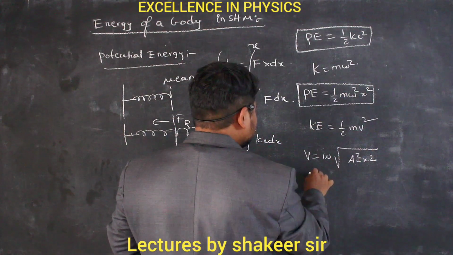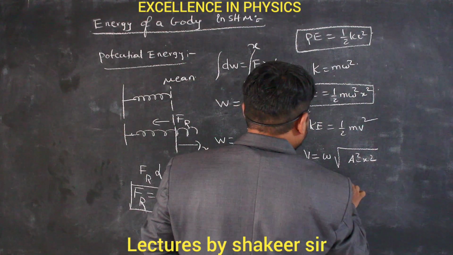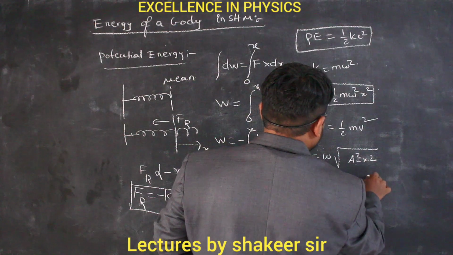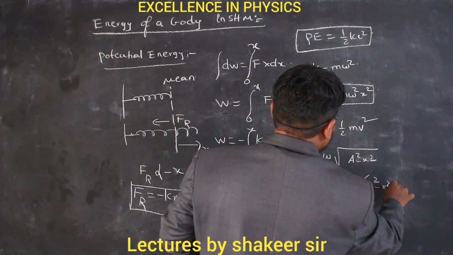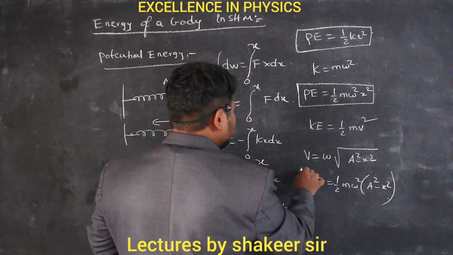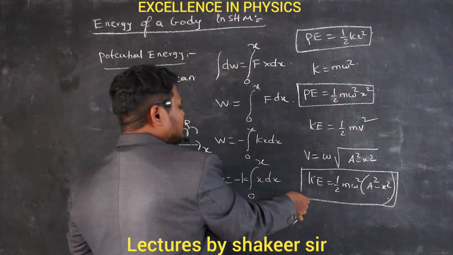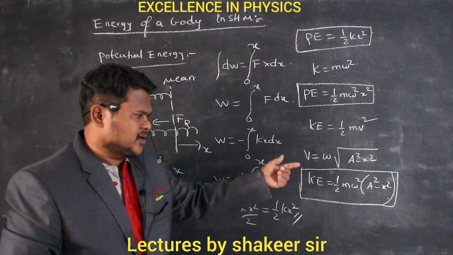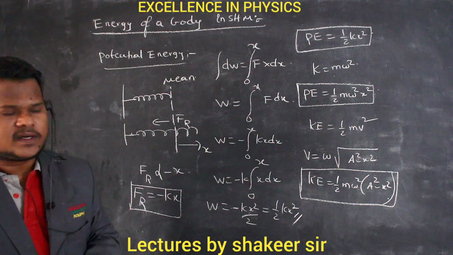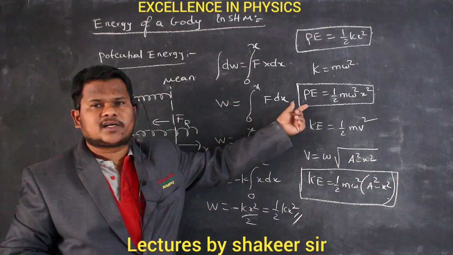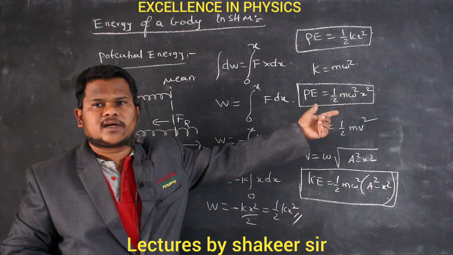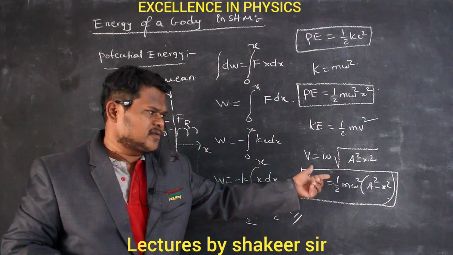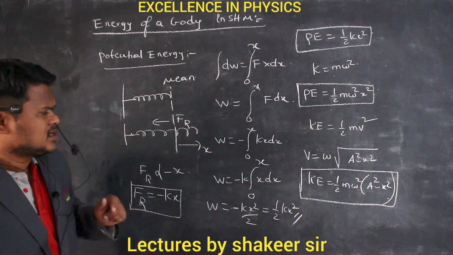Substitute this relation here. So the kinetic energy is equal to half m omega square into a square minus x square. This is the relation of kinetic energy in terms of the amplitude A and the displacement x. Therefore, potential energy is half m omega square x square, and kinetic energy is half m omega square into a square minus x square.